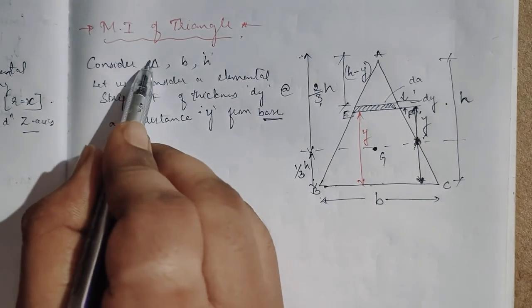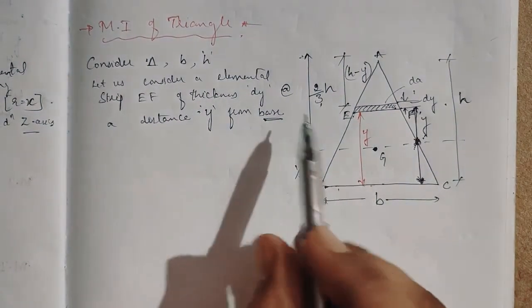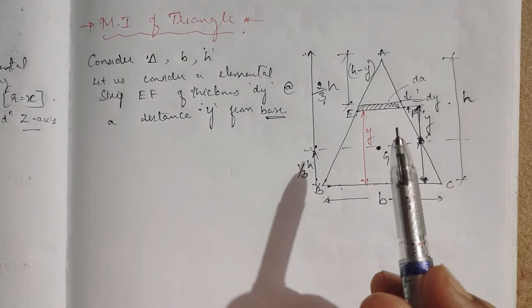So you have to write this: consider triangle ABC of breadth b, height h. You have to write the same.